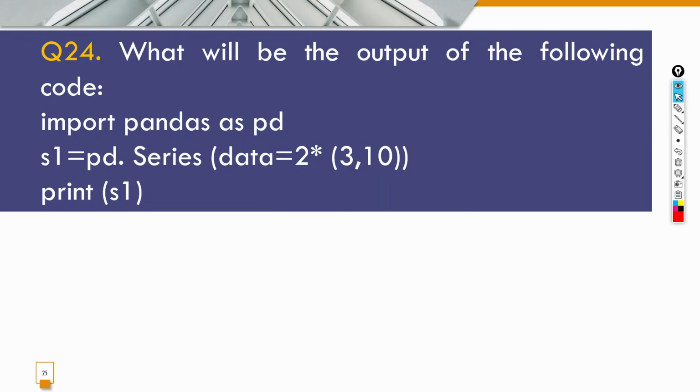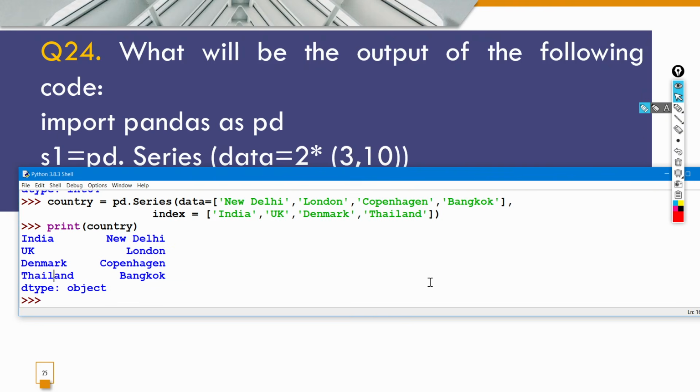Okay, so let's see the next question. So the next question is, what will be the output of the following code? Import pandas as pd, and then they have written s1 is equal to pd.Series, and then within parentheses they have written data is equal to 2 into, and within parentheses again, 3, 10. So it's basically a concept wherein if you use a star sign, it actually repeats the values. You might have studied that in class 11.